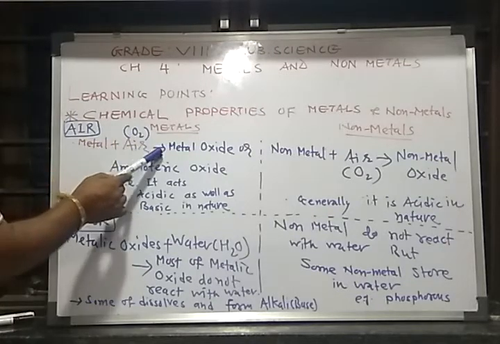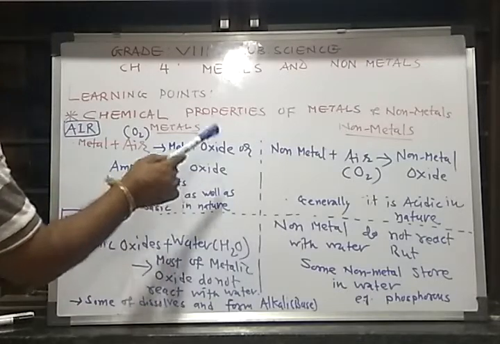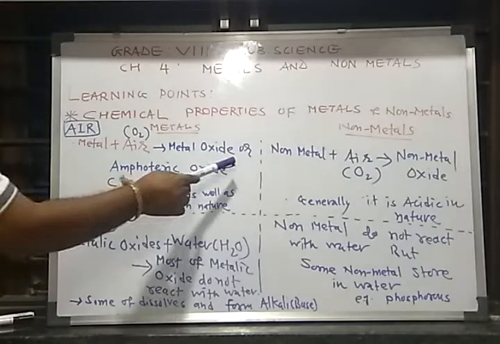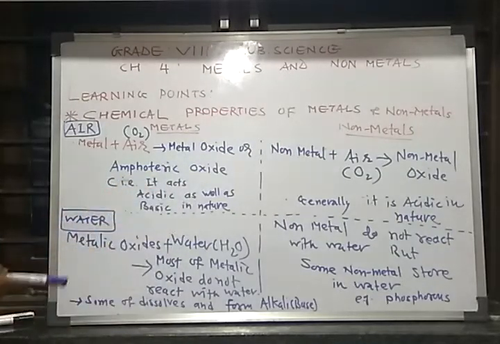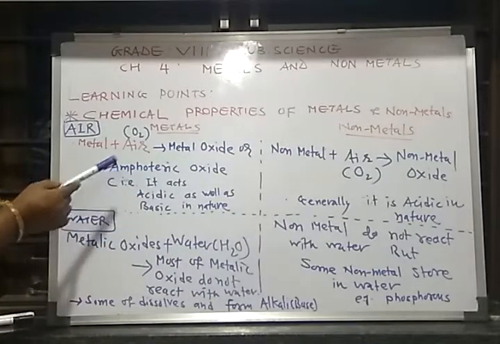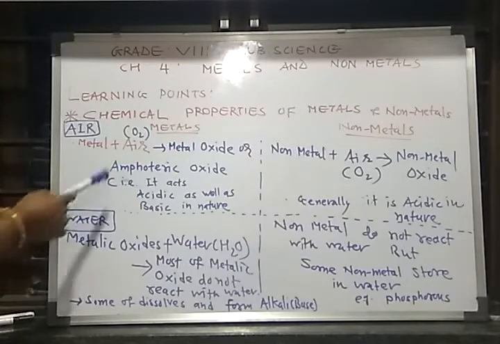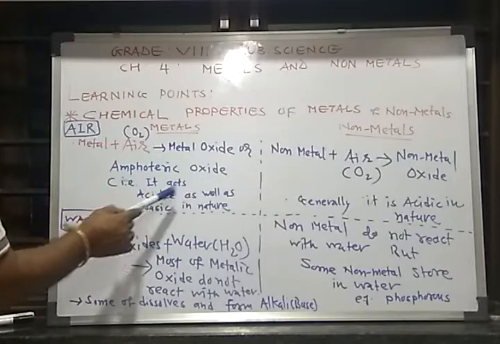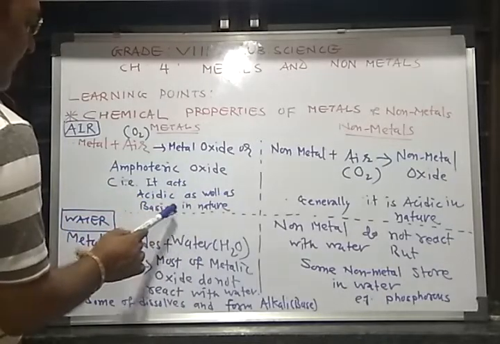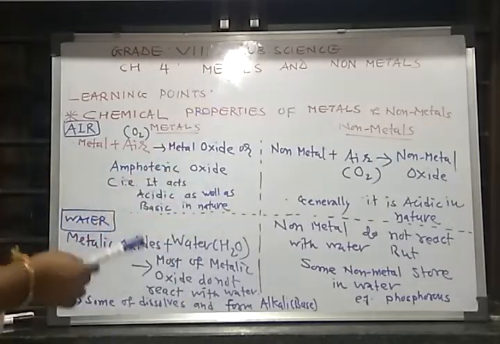Metal plus oxygen is equal to metal oxide or amphoteric oxide. Now this is the new word, amphoteric. Amphoteric means that it acts as acidic as well as base in nature.